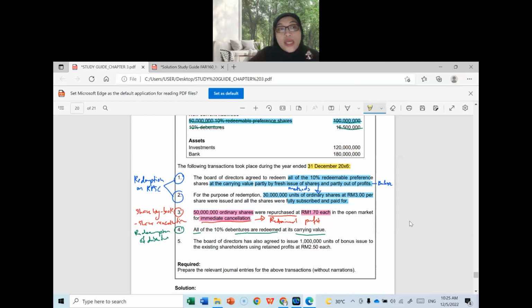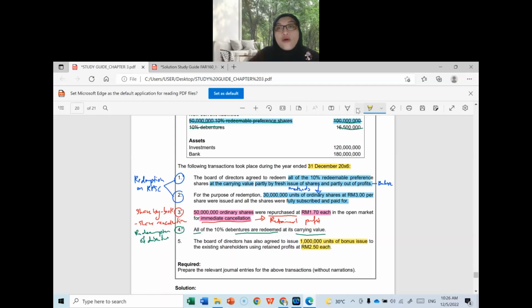One of the ways the company can issue shares is by offering bonus shares. So the company will use its reserve to issue the bonus shares, since the bonus shares are free of charge to the shareholders. So how many units? The number of units is already given, at a price of RM2.50.